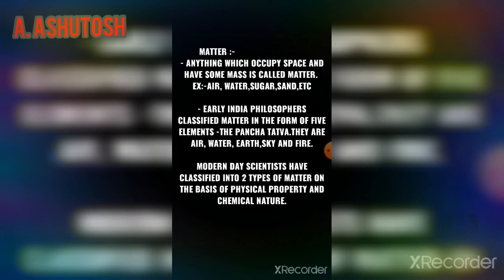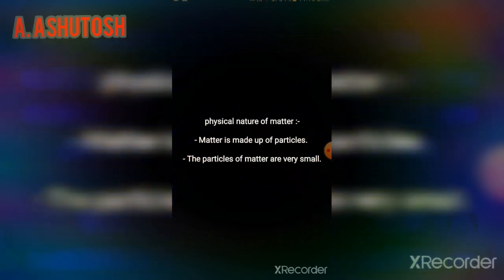Early Indian philosophers classified matter in the form of five basic elements called the Pancha Tattva. They are air, water, earth, sky and fire. But modern day scientists have classified it into two types on the basis of physical property and chemical nature. Let's know what the physical nature of matter is.